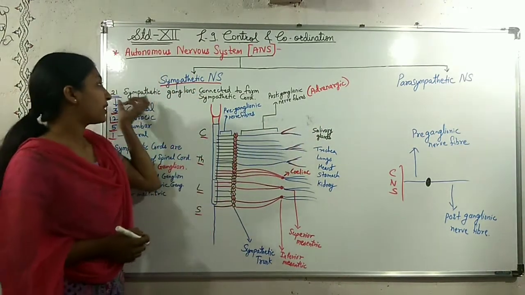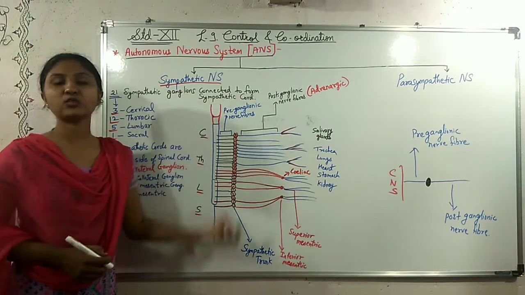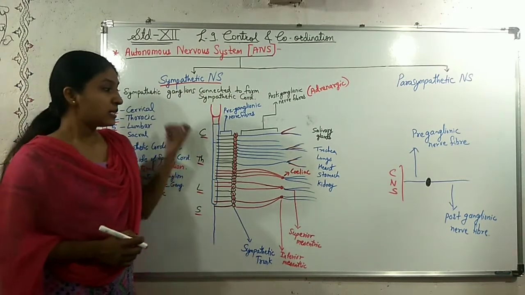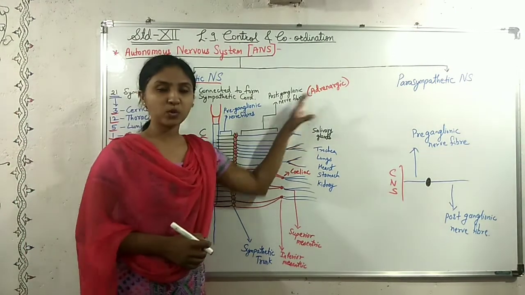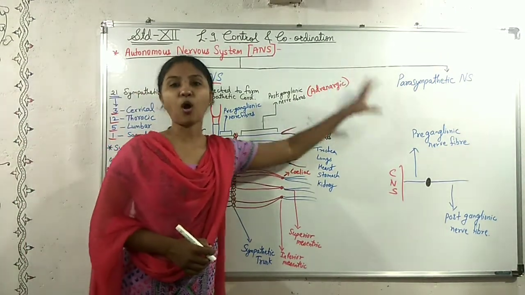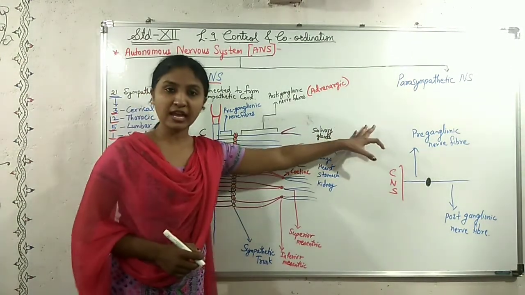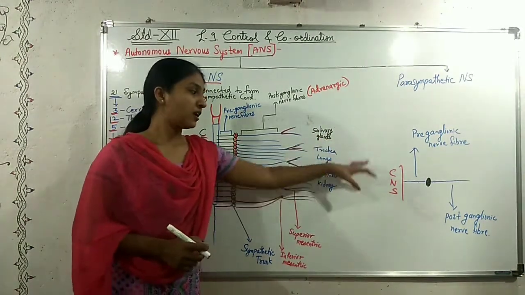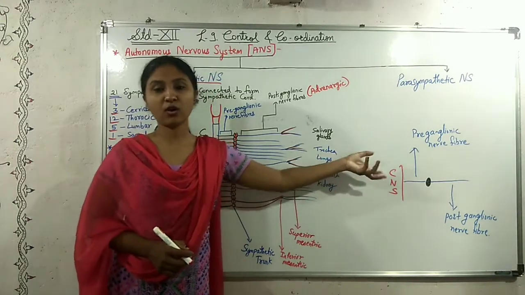So there are 21 pairs of sympathetic ganglia, and they connect to form a cord. This is the sympathetic nervous system, and these postganglionic nerves go to all the visceral organs of the body. For example, they go to the salivary glands, trachea, lungs, heart, stomach, and kidneys, and other organs of the